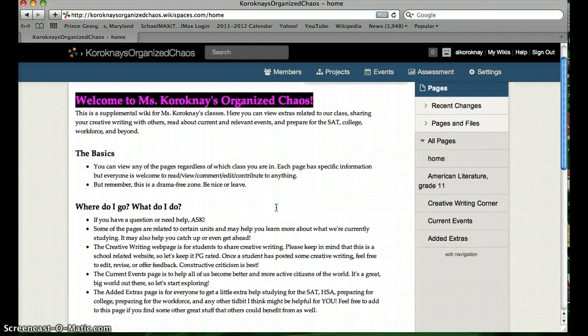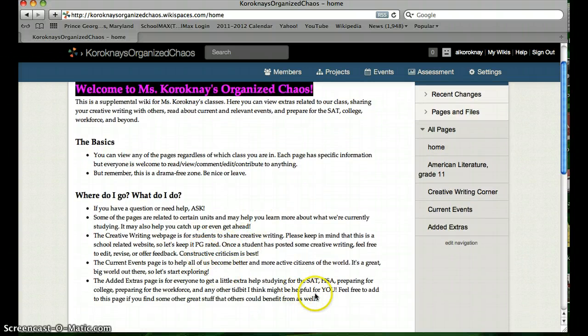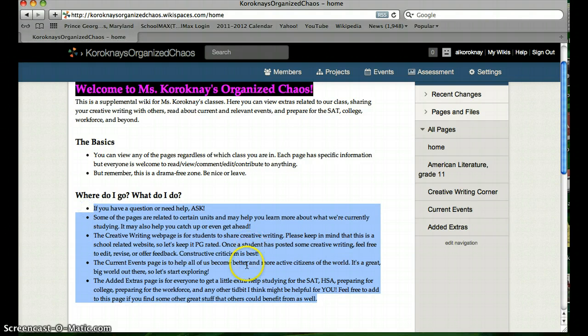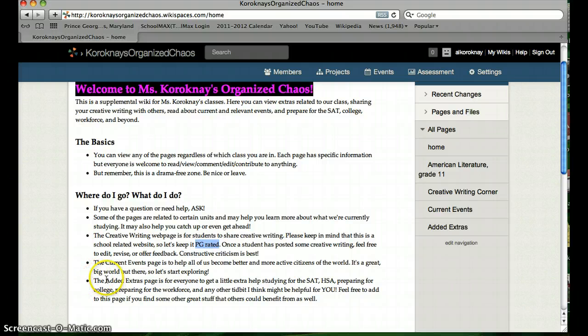So I was sure to explain the basics, and then also down here I explained what students could look for specifically. Just to point out some things, I wanted to make sure that students understood that the creative writing webpage or the creative writing corner is school related, so I emphasized that they needed to keep it PG rated. Additionally, on the added extras page, I put information on here about the SAT.